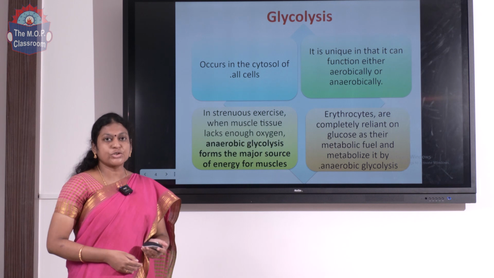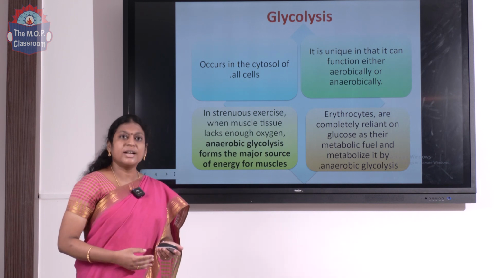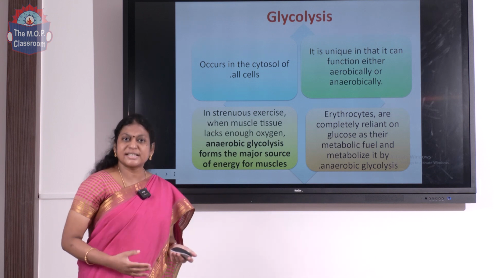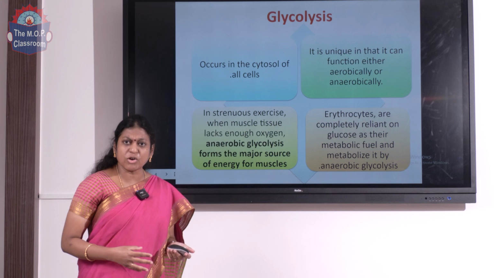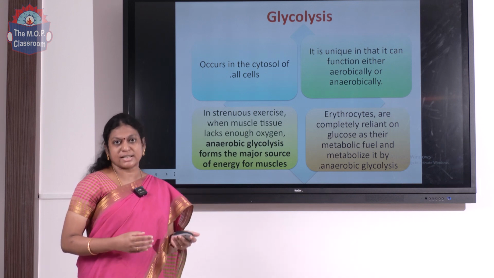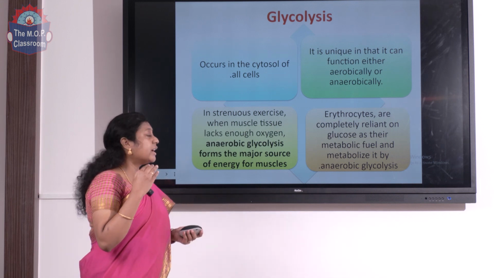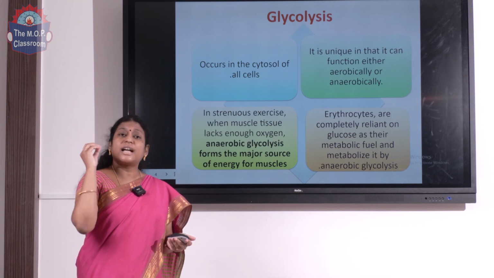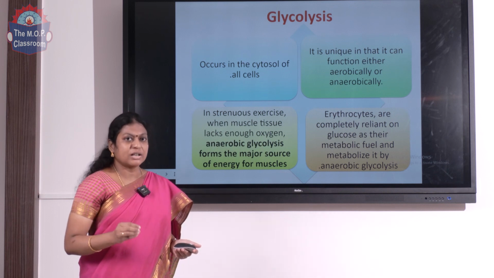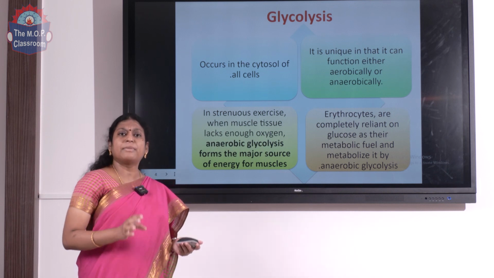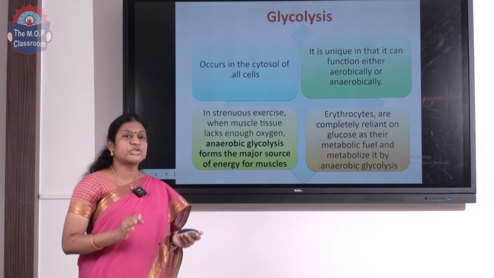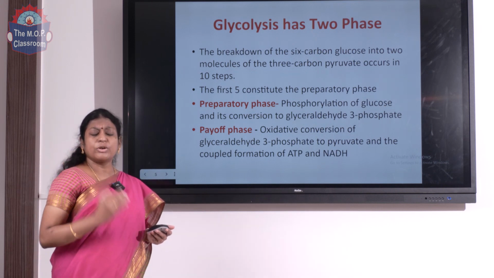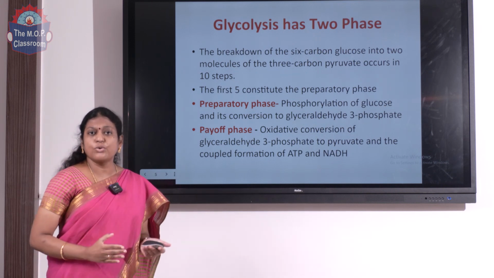Glycolysis happens in the cytosol of all the cells. The advantage is that glycolysis can happen both aerobically and anaerobically. When we do strenuous exercise, when our muscles do not have enough oxygen, then anaerobic glycolysis provides us the energy. And the mature erythrocytes do not have mitochondria. So, they are completely reliant on anaerobic glycolysis to generate energy from glucose, which is the most important fuel for erythrocytes.